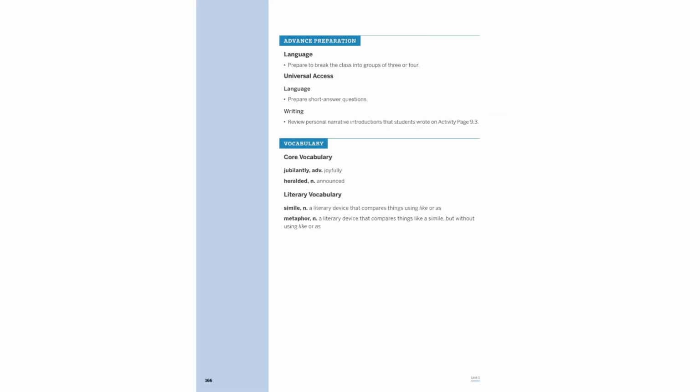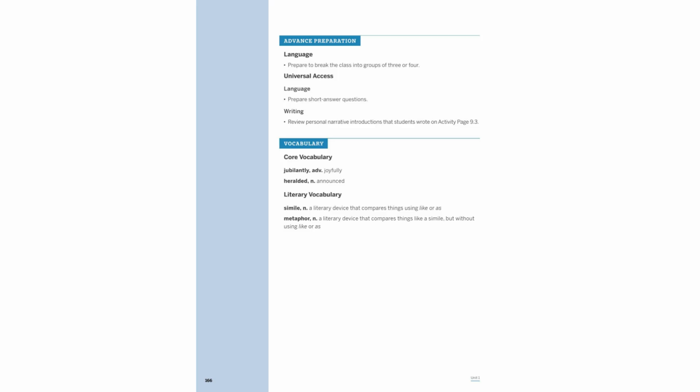Prepare to divide the class into groups of 3 or 4 for collaborative learning. Develop short answer questions to assess understanding. Review personal narrative introductions from activity page 9.3 to reinforce writing skills. Core vocabulary includes jubilantly, meaning joyfully, and heralded, meaning announced.